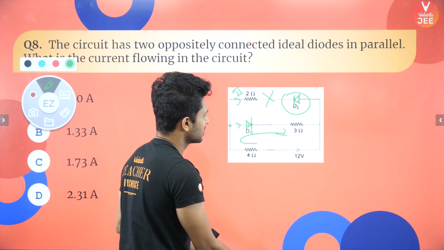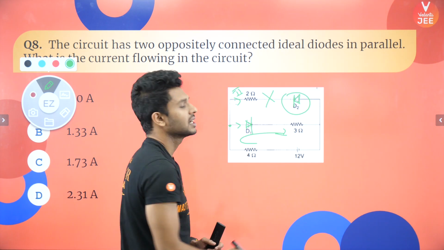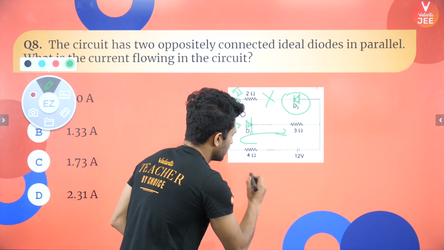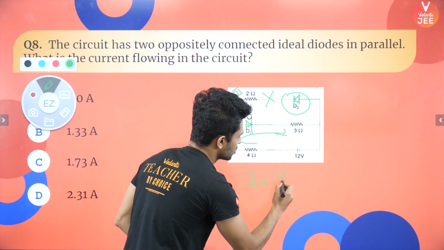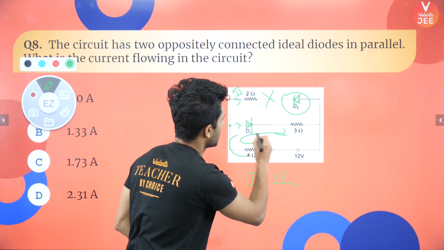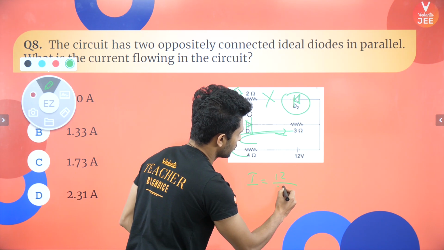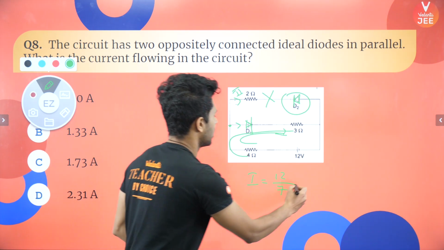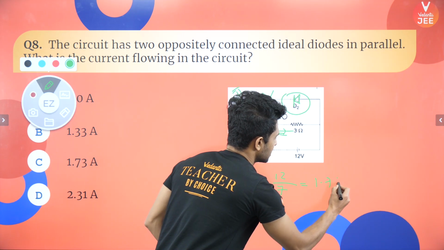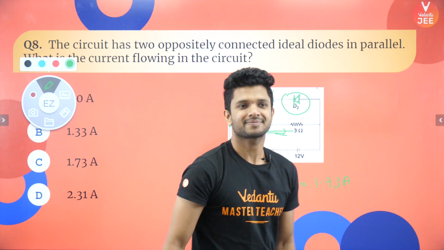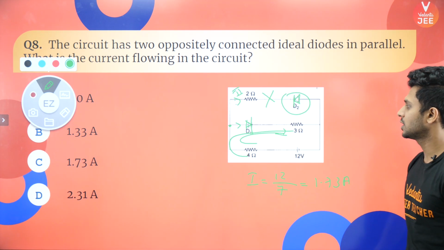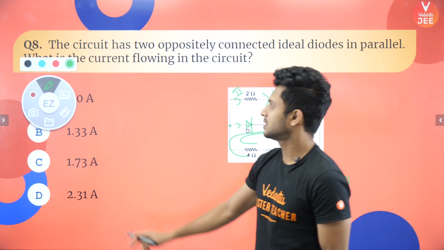In this active circuit, if you don't consider the voltage drop across this diode, I will be equal to V, which is 12, divided by R, where 4 and 3 are connected in series. So 4 plus 3, total resistance is 7. 12 by 7, you will get almost 1.73 ampere. So which option can we go for? We can go for option C, right? Very good.